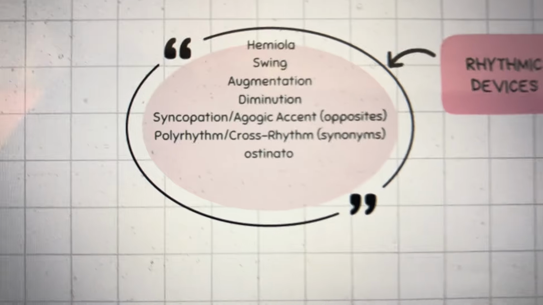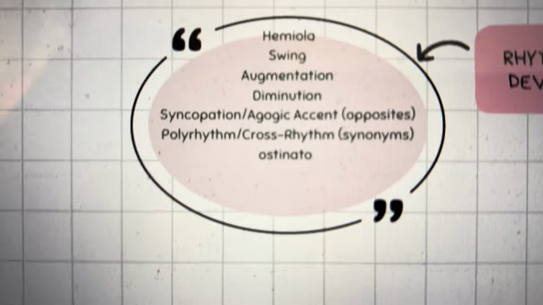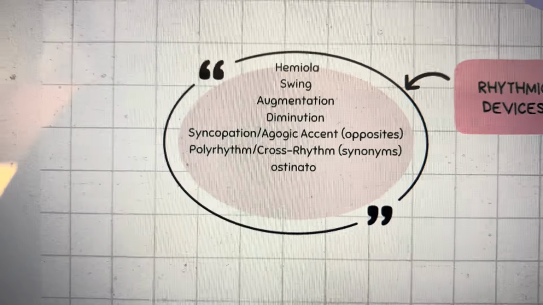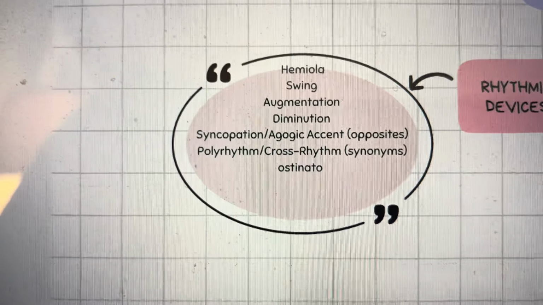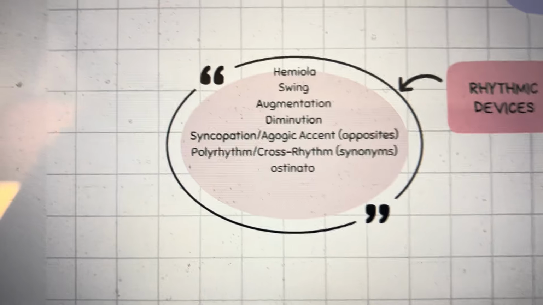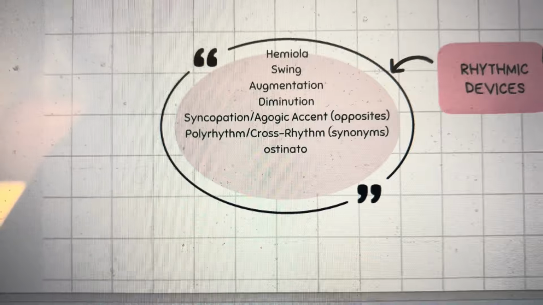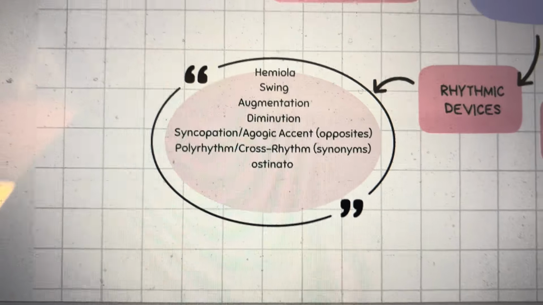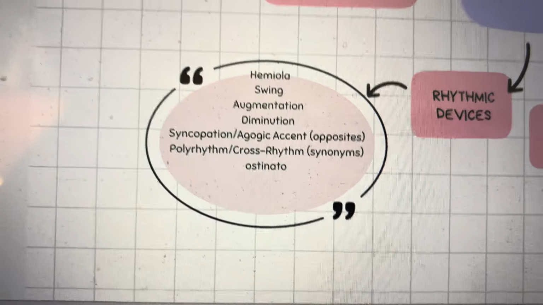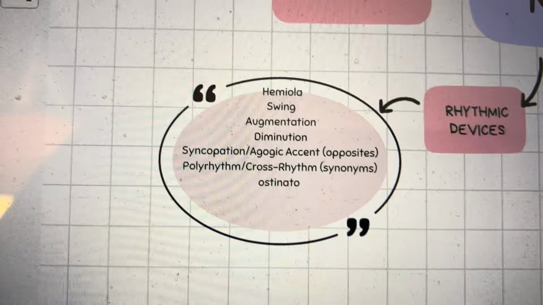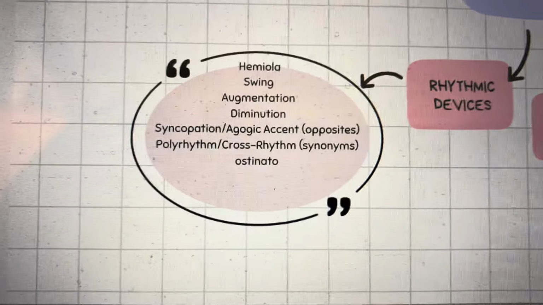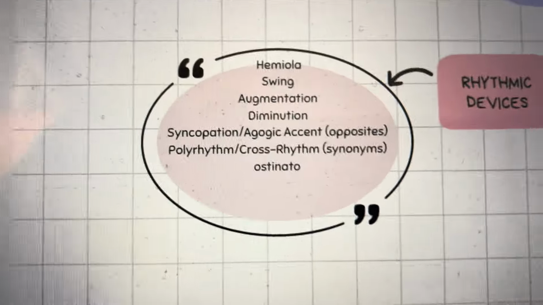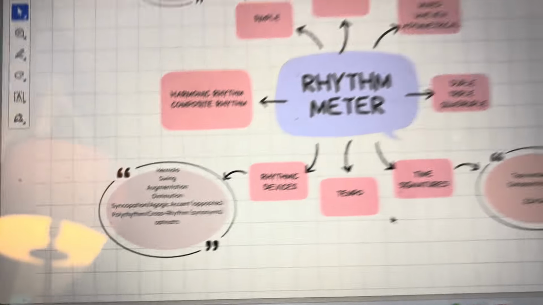And ostinato is something that repeats over and over again, like in our musical that we're performing this week. Our drummer is playing ostinato the whole entire time. He plays a beat, so it would be compound quadruple, and he just keeps that same pattern going. He repeats it over and over again. Most music you listen to has ostinato in guitars and piano and all sorts of instruments, especially drums. They play a lot of ostinato. I think I covered everything for rhythm and meter.